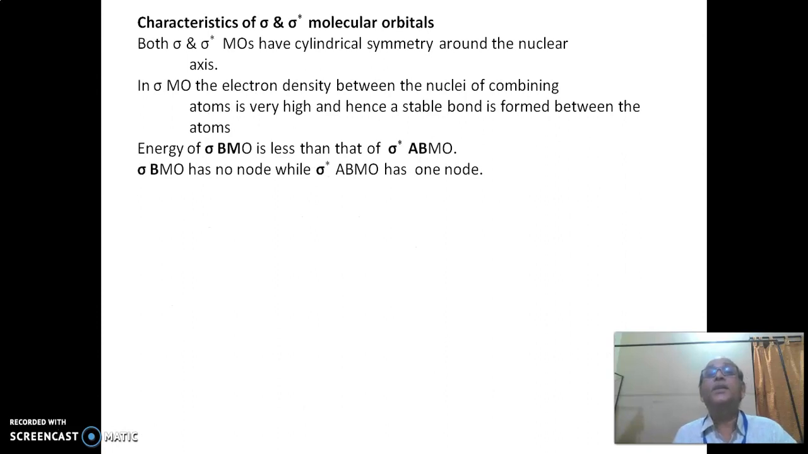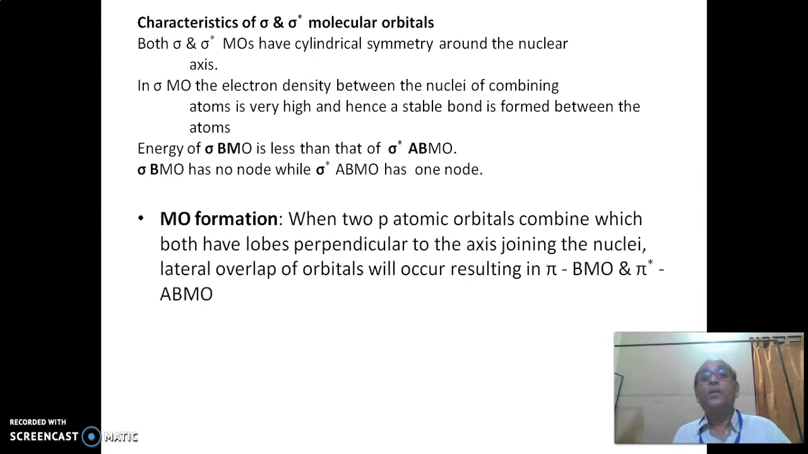Then the characteristics of sigma and sigma star molecular orbitals. Both sigma and sigma star molecular orbitals have cylindrical symmetry around the nucleus. The electron density of the sigma molecular orbital between the nuclei is very high, and it is stable, formed between the atoms, whereas the energy of the sigma bonding molecular orbital is less than that of the sigma star anti-bonding molecular orbital.